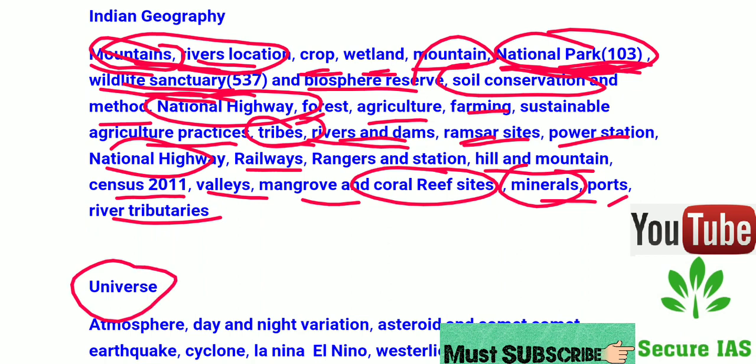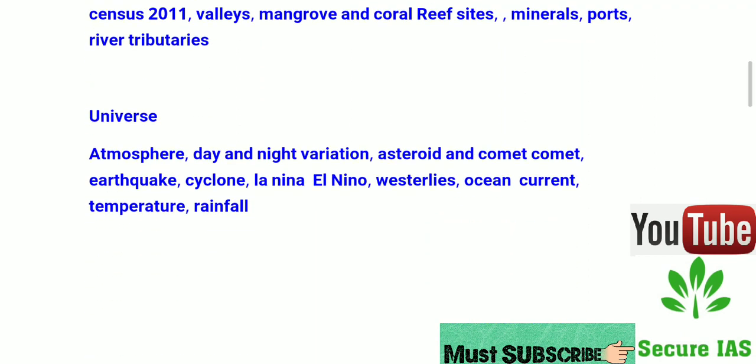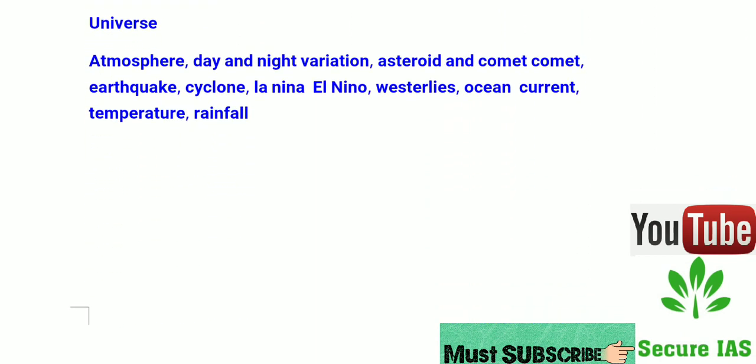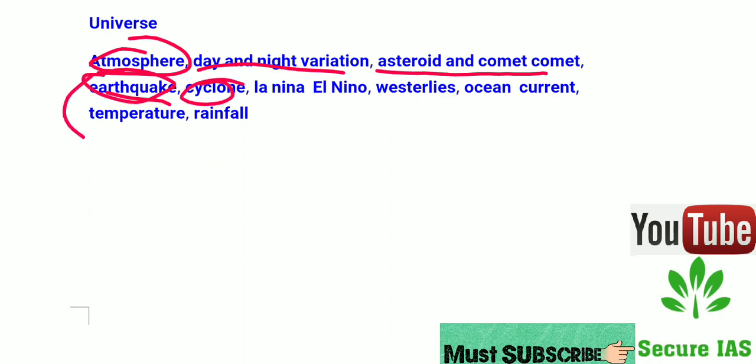Now move to the universe. In the universe, we have to know about the atmosphere, different layers of the atmosphere, day and night variation, asteroids and comets, earthquakes, cyclones. You have to also know about the major earthquake prone regions in India and the world: cyclone, La Nina, El Nino, westerlies, ocean currents, temperature, rainfall, etc.